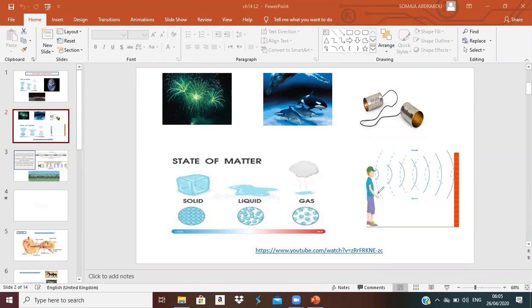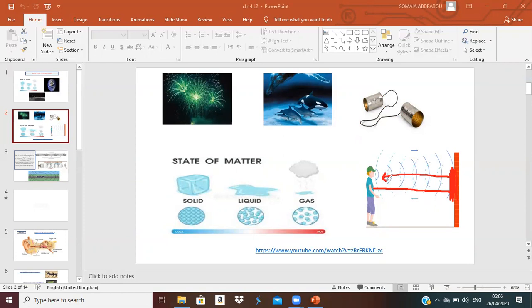What is this? This is called echo. What is echo? Echo is when the sound goes, vibrates through the matter, then bounces to something, gets blocked by something, then bounces back to you. What is the meaning of echo?